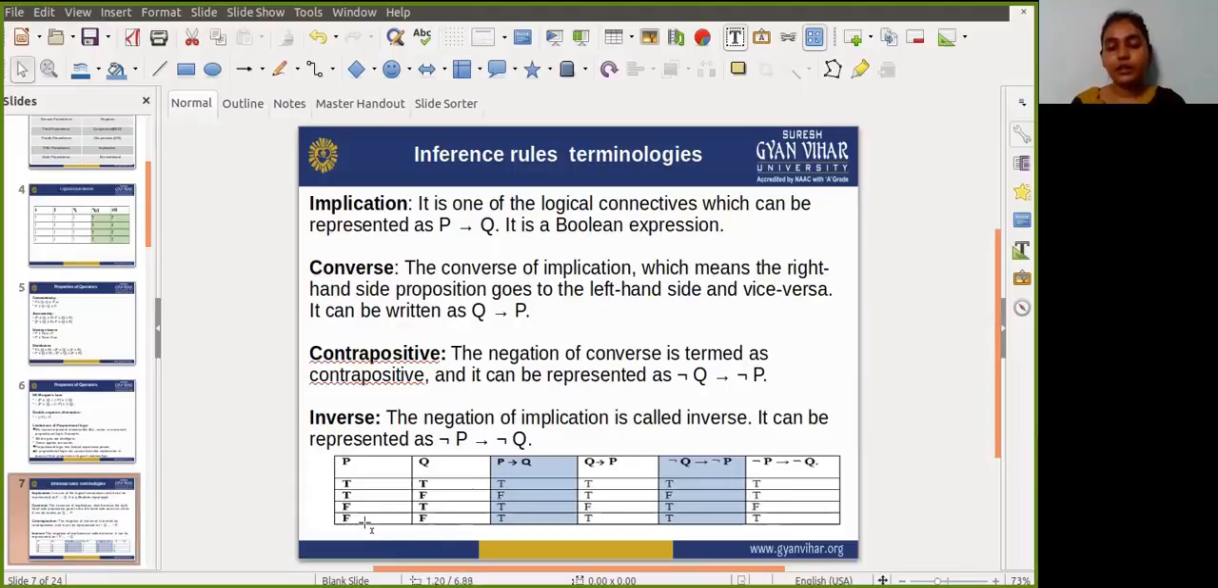Now in the next condition, if we apply negation on P and negation on Q, we get true, true for the fourth condition. If both are true, obviously the result will be true. So guys, if you check, the inverse and converse are equivalent to each other, and the implication and contrapositive are equivalent to each other.